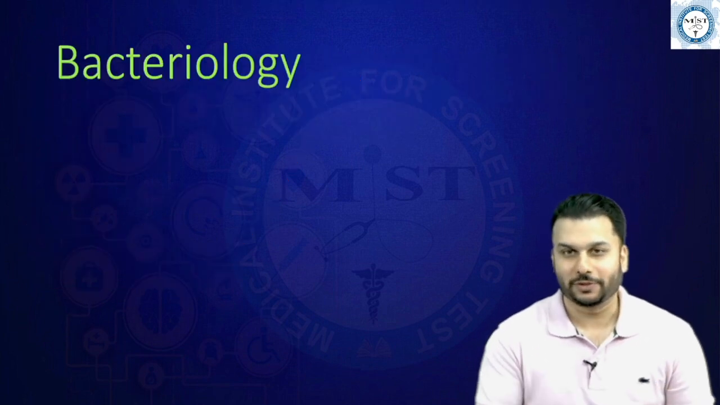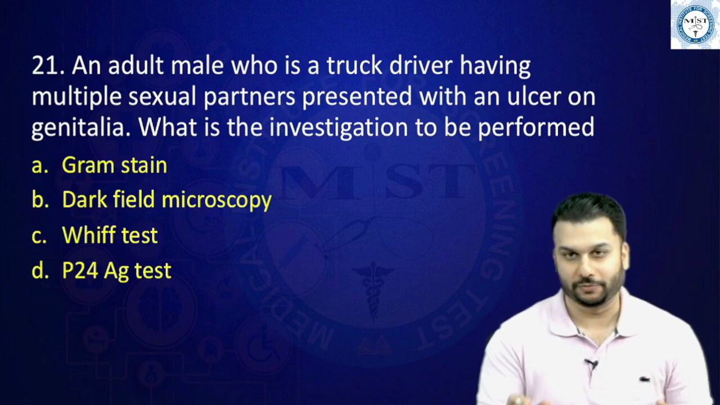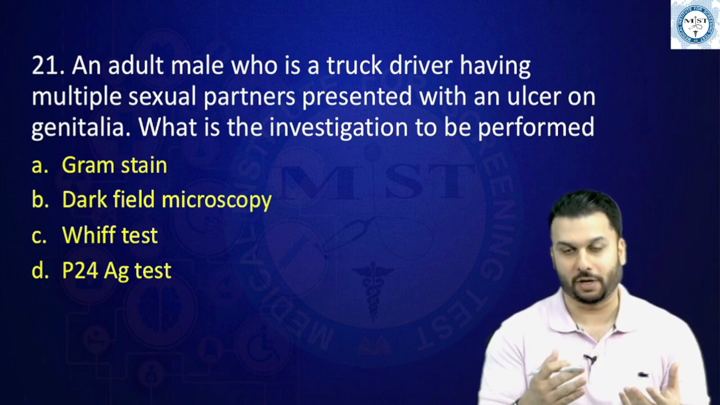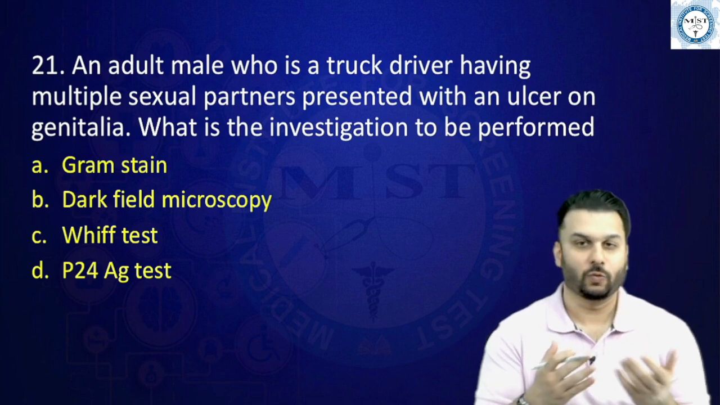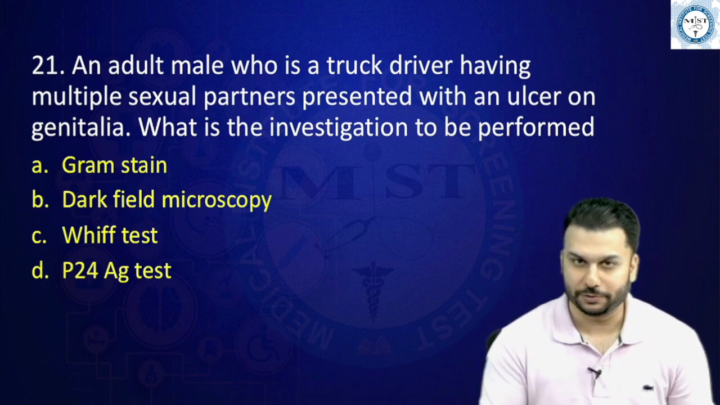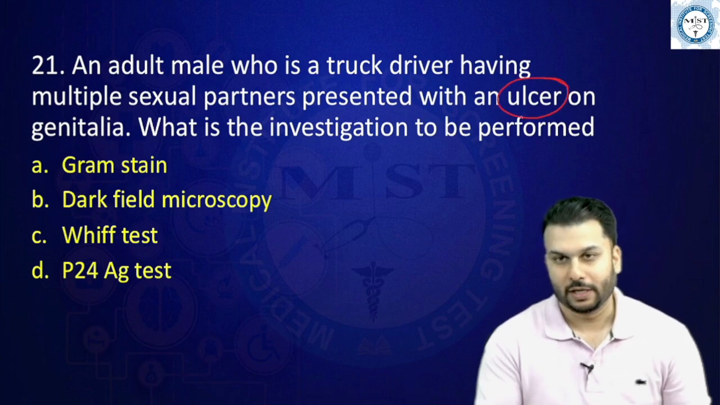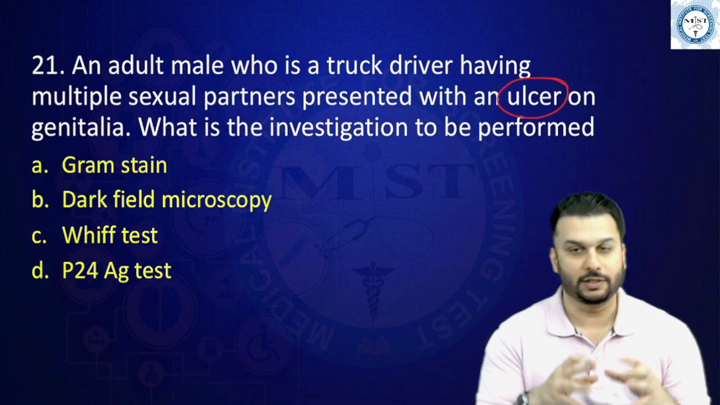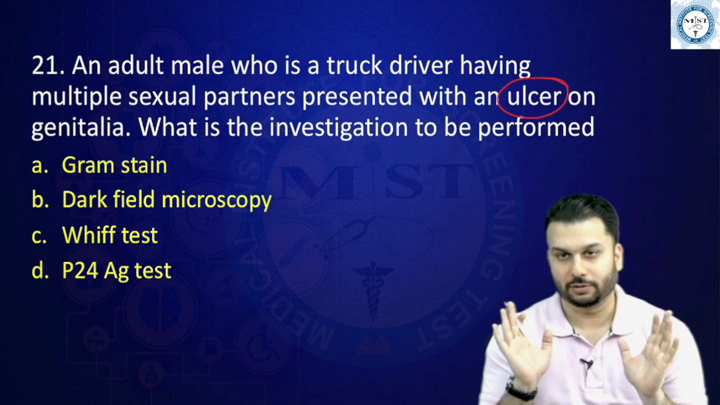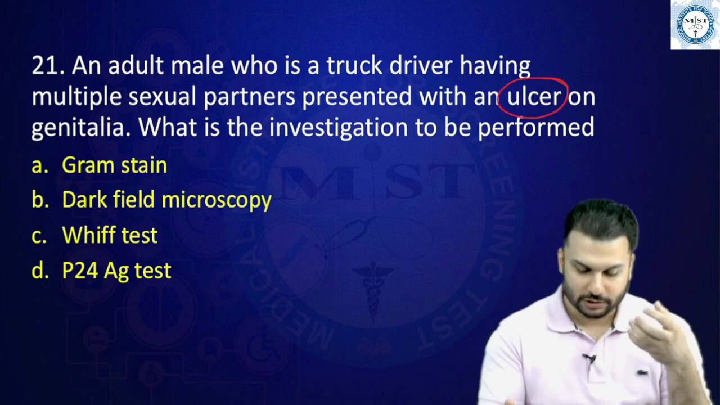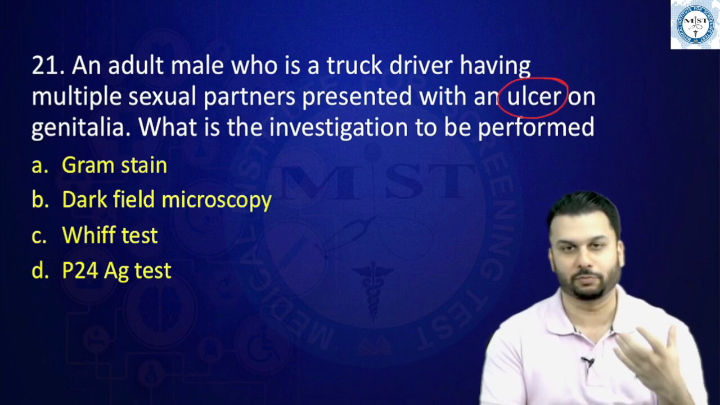Now we'll be starting with the bacteriology questions. An adult male who is a truck driver having multiple sexual partners presented with an ulcer on genitalia. What is the investigation to be performed? Now, they're mentioning a clear-cut ulcer. I had told you when you're studying the STDs, you should know to divide them into discharge and ulcer-producing STDs. So since ulcer is mentioned, now you should be thinking only of those STDs that can produce ulcers.